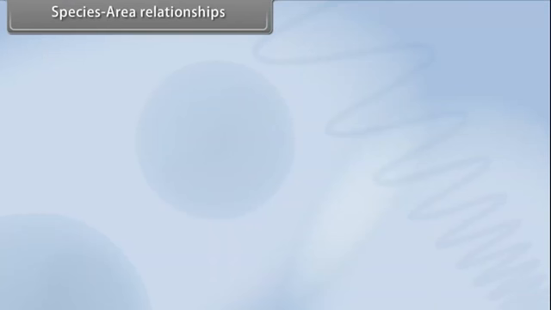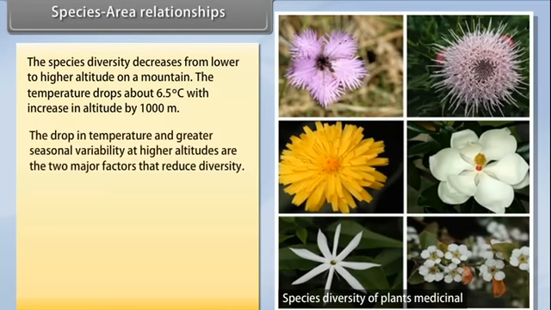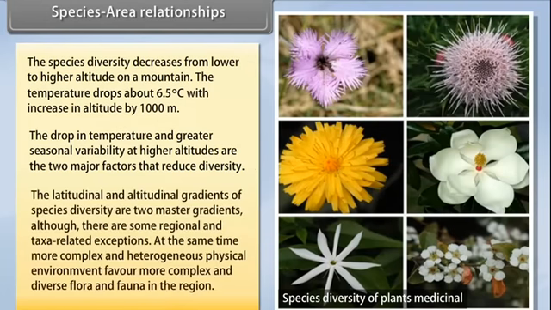Species area relationships. The species diversity decreases from lower to higher altitude on a mountain. The temperature drops about 6.5 degrees Celsius with an increase in altitude by 1,000 meters. The drop in temperature and greater seasonal variability at higher altitudes are the two major factors that reduce diversity. The latitudinal and altitudinal gradients of species diversity are two master gradients, although there are some regional and taxa-related exceptions.